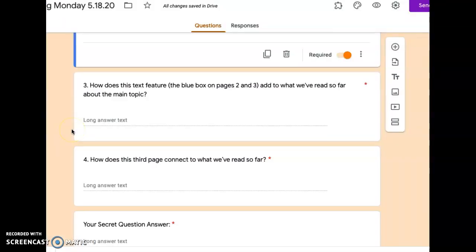So now that we've just finished reading the 3rd page, ask yourself, how does this 3rd page connect to what we've read so far? Does it sound similar or different? Does it add anything new? How does the 3rd page connect to what we've read so far? Once you've answered this question, let's move on.